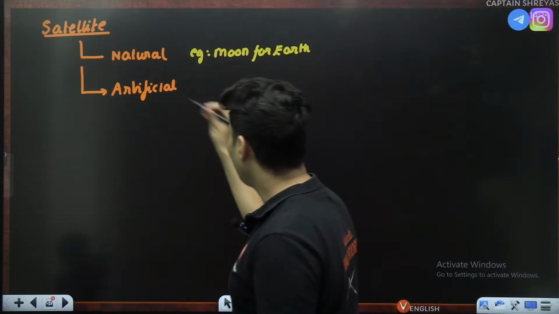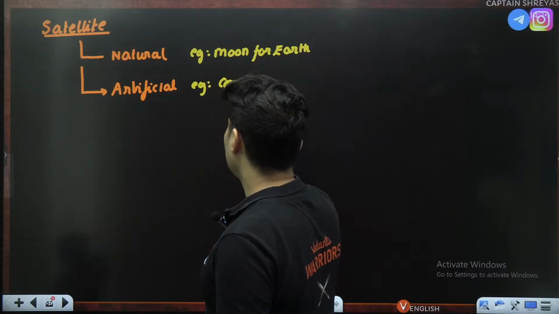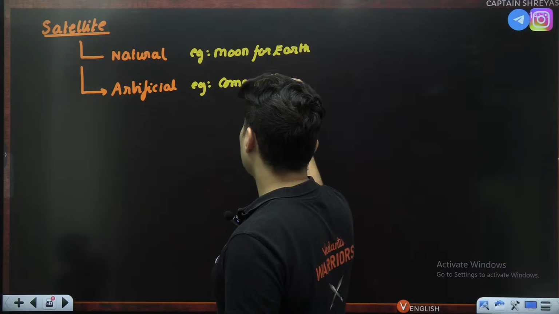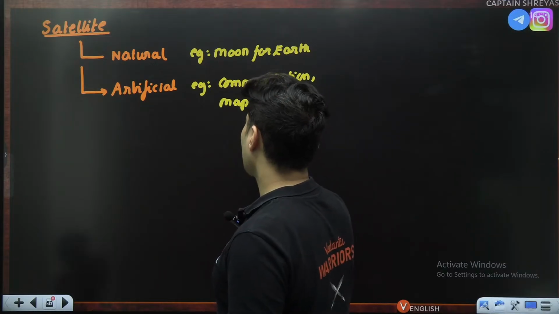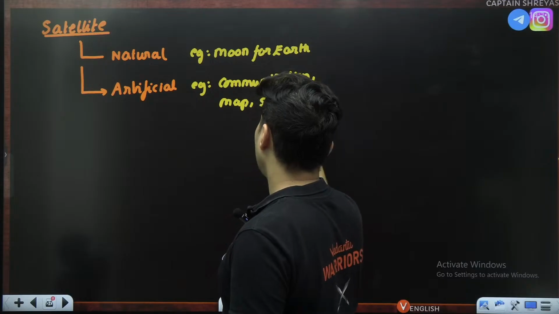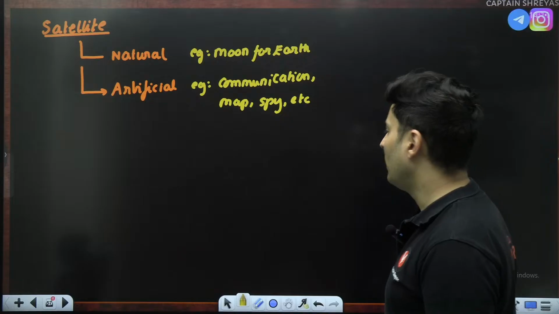Okay. Artificial satellites are basically used for communication, mapping, spying, etc. So many different purposes are there, and that's why you have the artificial satellite.